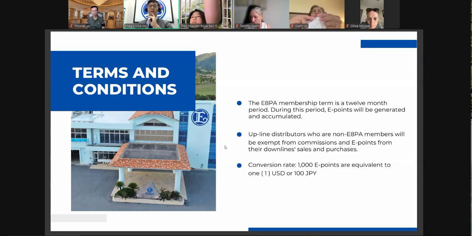EAPA is a 12-month membership program, so it's a one year program. Within this year, you're going to be generating e-points from your sales and from your business. For the uplines of an EAPA distributor, they will not gain commissions or e-points if they're not an EAPA member. You'll only get EAPA benefits if you're an EAPA member. And the conversion rate of e-points is that 1,000 e-points is equivalent to 1 USD.